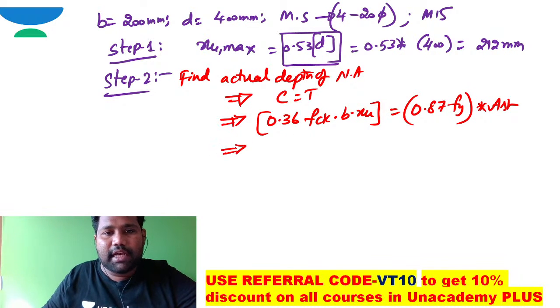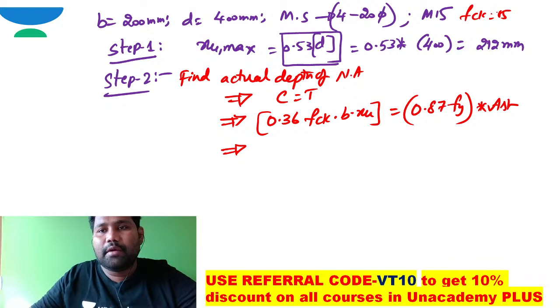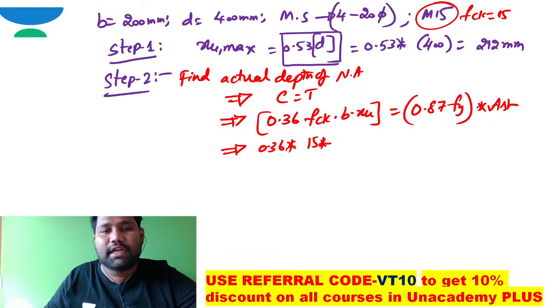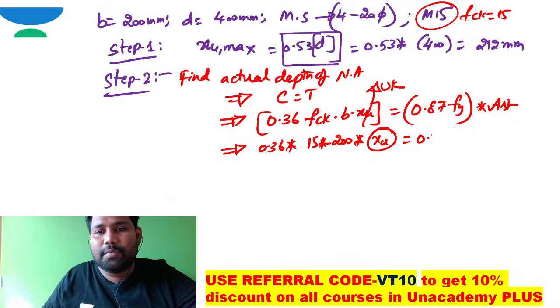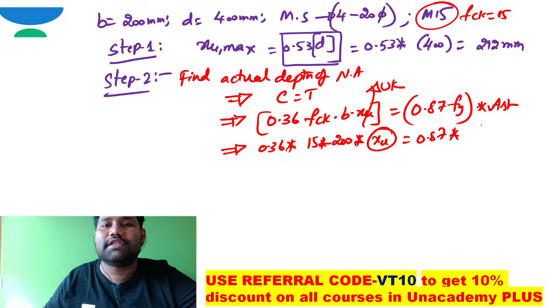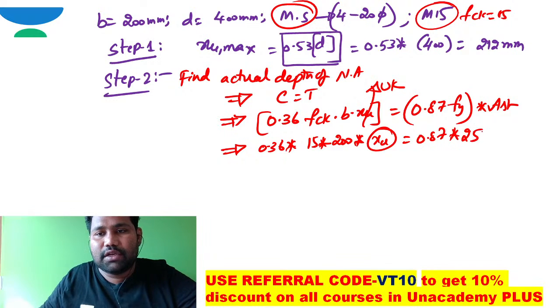So shall I substitute this here? FCK is in megapascal. Let me substitute. FCK is 15 megapascal, width is 200 millimeter, into XU. XU is the thing I need to work out; this is unknown. This equals 0.87 times Fy, the yield strength of steel. It is mild steel, so it is grade 250.